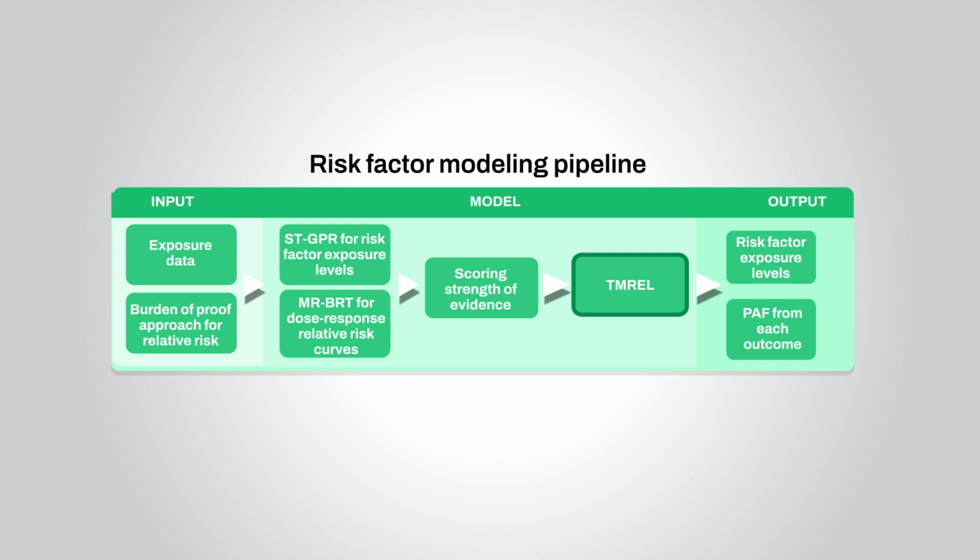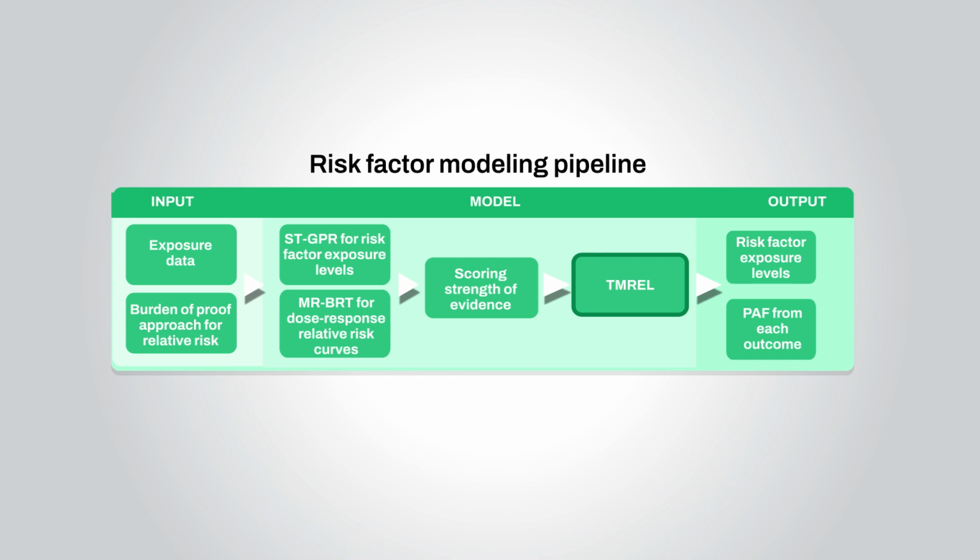For example, with tobacco use, the ideal level is 0 exposure, that is, not smoking at all or being exposed to any form of tobacco smoke. We can then estimate how much disability and death could be avoided if everyone in the population were at the ideal level of exposure for each risk factor.